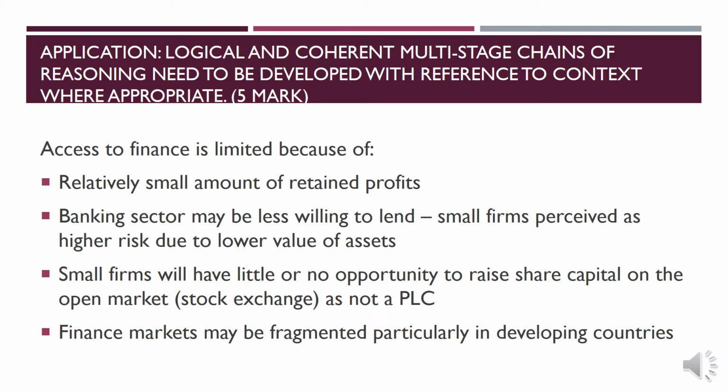So there is no proper channel or proper way to get easy finance. It is fragmented, meaning it is divided into different, very tiny financial units, so that we can't get enough finance for the development of our business. So we are saying that access to finance is the main constraint which limits the growth of a small business.